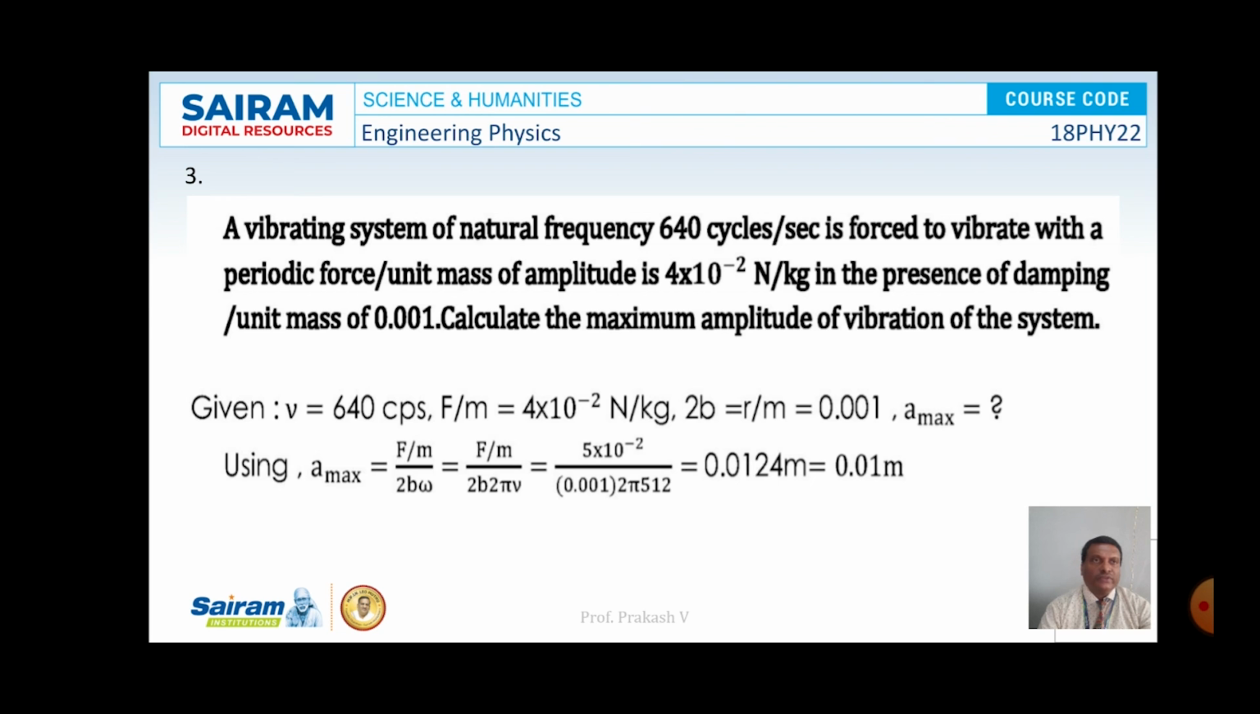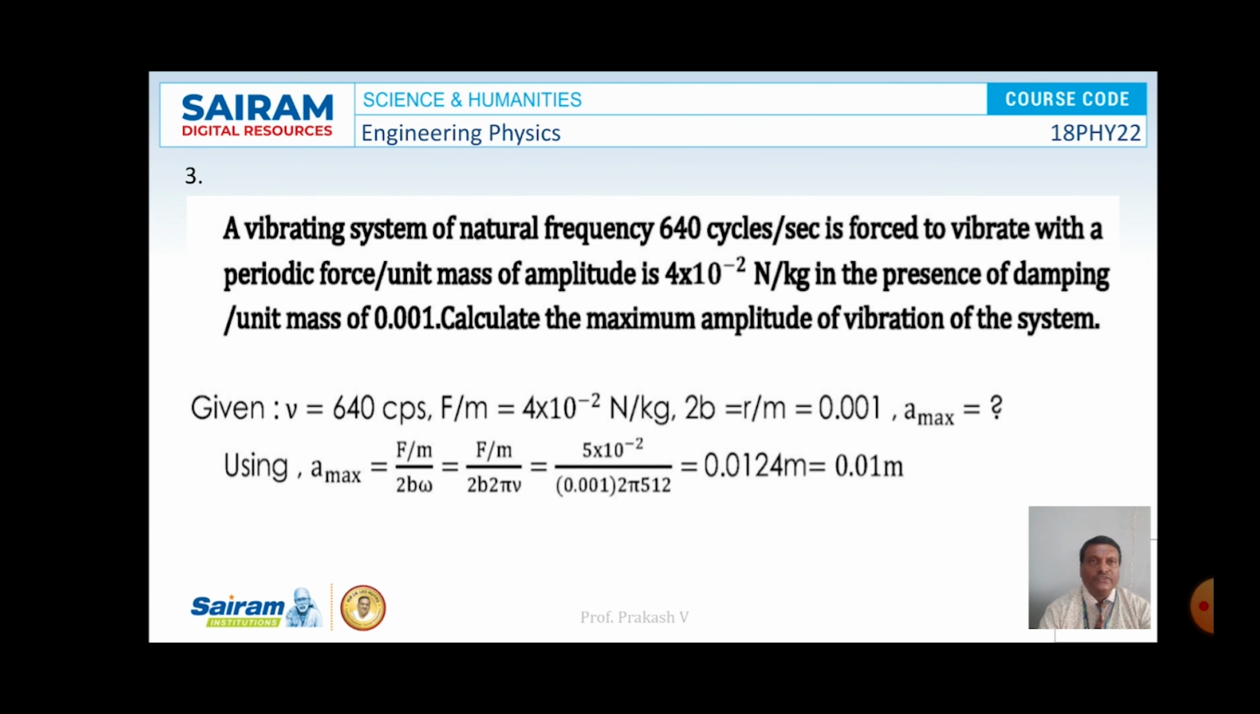And what is the value of A max? We know that A max is F by M by 2B omega. So F by M by 2B into omega, where omega is nothing but 2 pi mu. Substitute the value of mu and F by M and 2B value. So on simplification, the value of A max is equal to 0.01 meter. So this is the solution for this problem.